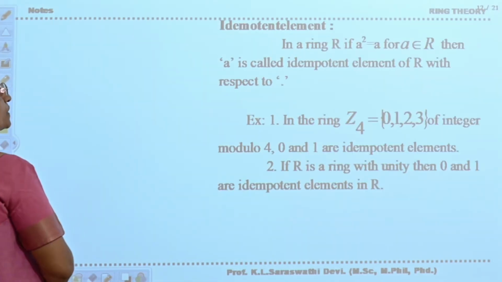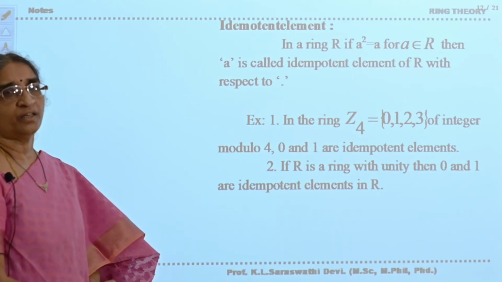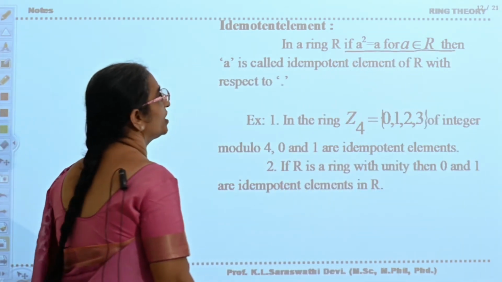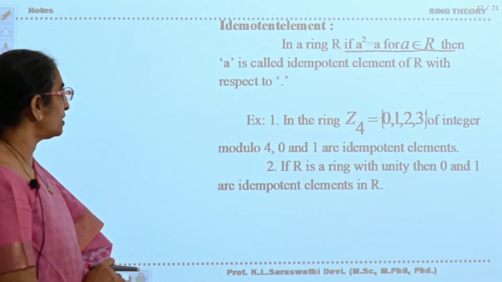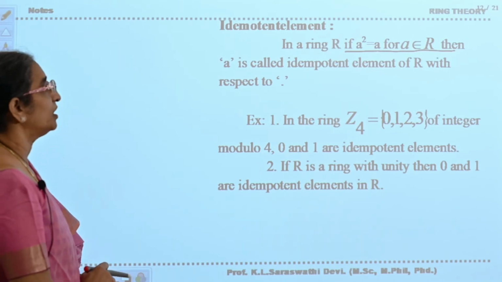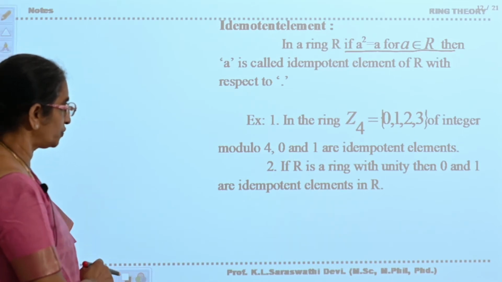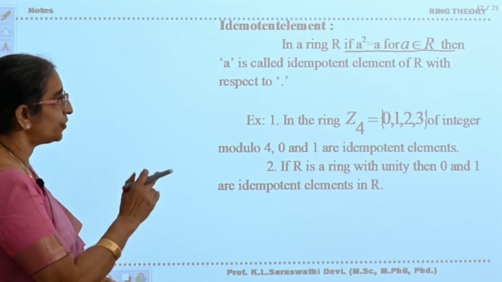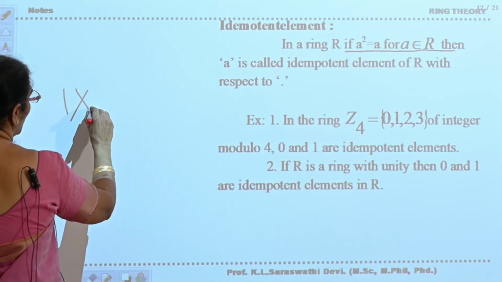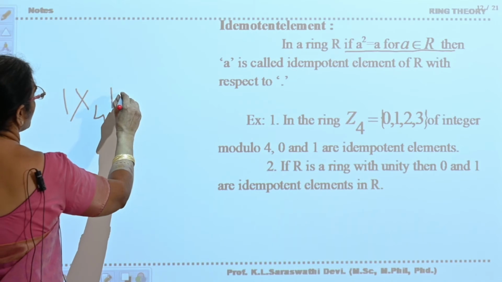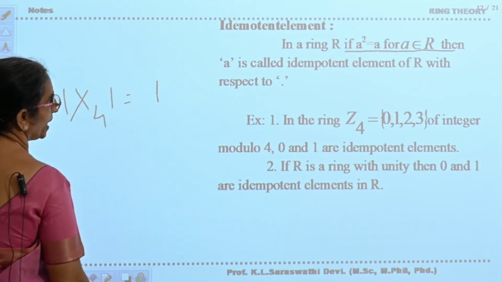Okay. Now see idempotent element. In a ring R, if a squared is equal to a, for a belongs to R, then a is called an idempotent element of R with respect to multiplication. In the ring Z4 = {0, 1, 2, 3} of integers modulo 4, 0 and 1 are idempotent elements. Why? See here, 1 multiplication modulo 4 1 is equal to 1, is it or not? So, a squared is equal to a.